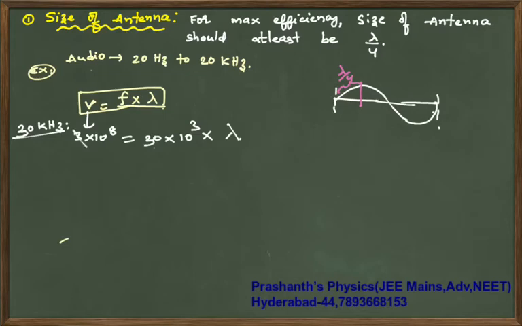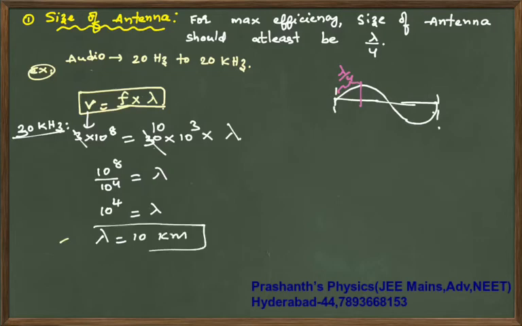If I take 3 ones, 3 tens, so 10 power 8 by 10 power 4 is lambda, which is approximately 10 kilometers. That means you just want to send a simple signal of 30 kilohertz. The length of the antenna is lambda by 4, so approximately 10 by 4 is 2.5 kilometers.